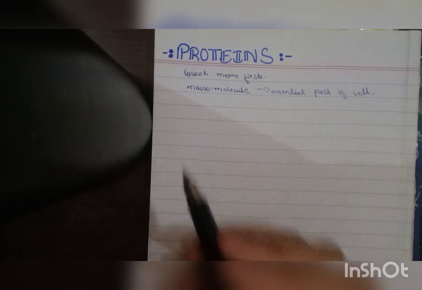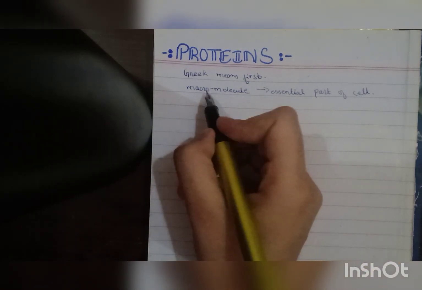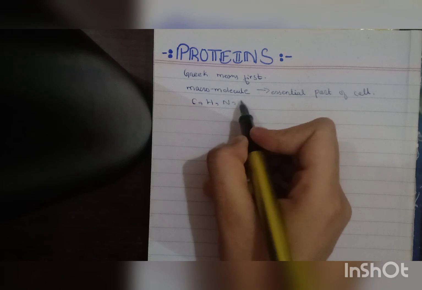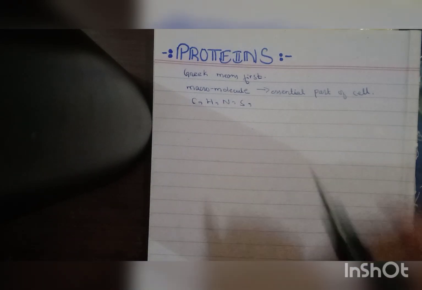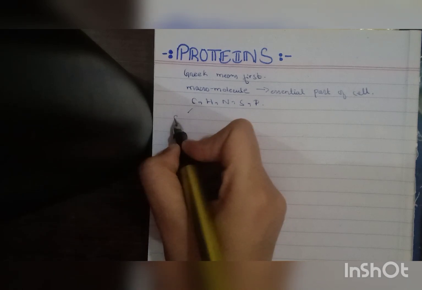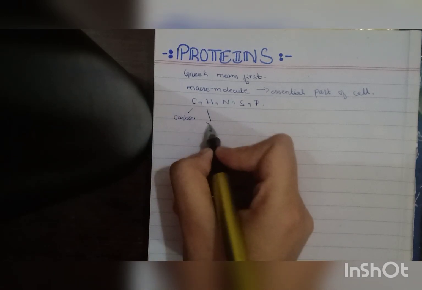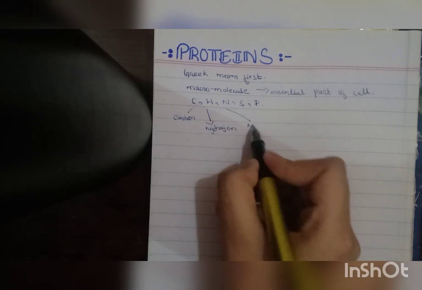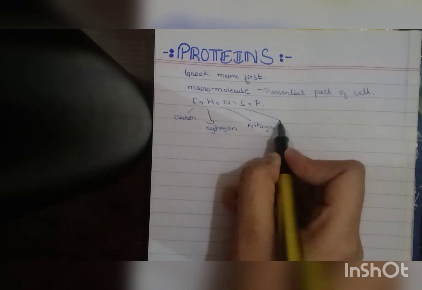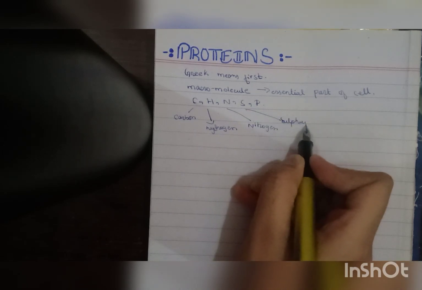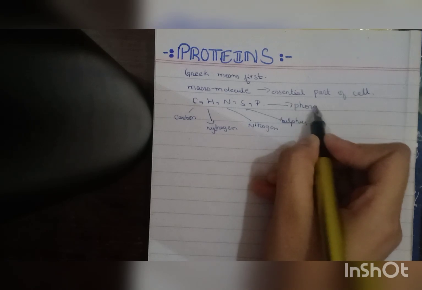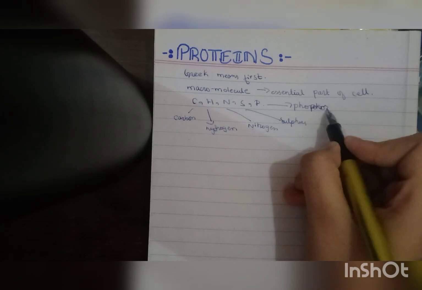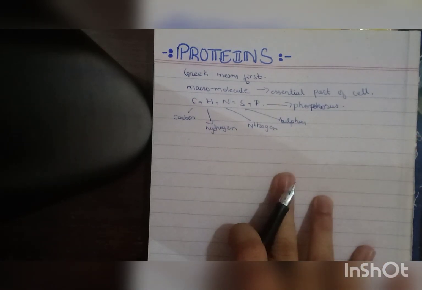All right, it is composed of carbon, hydrogen, nitrogen, sulfur, and phosphorus. Rarely phosphorus. Alright, so here it is composed of these elements.